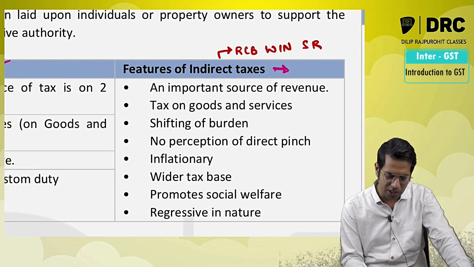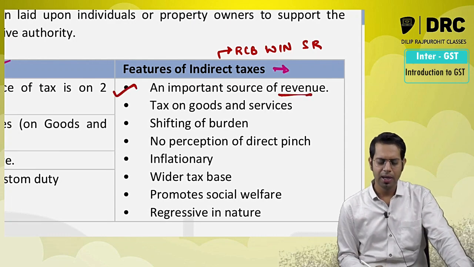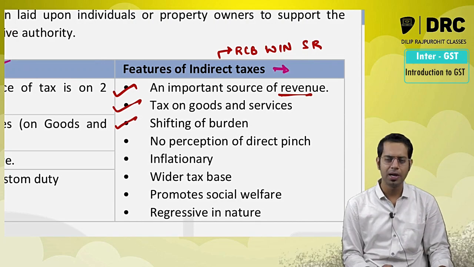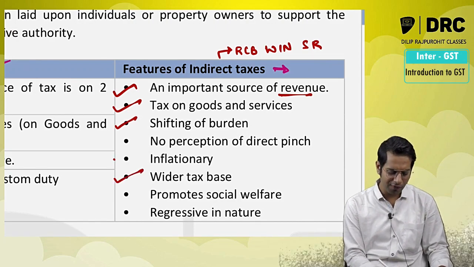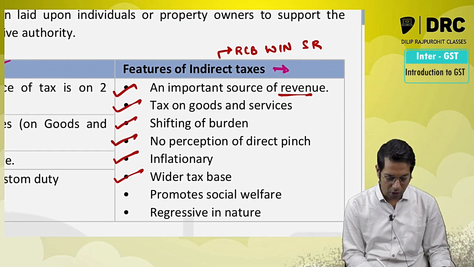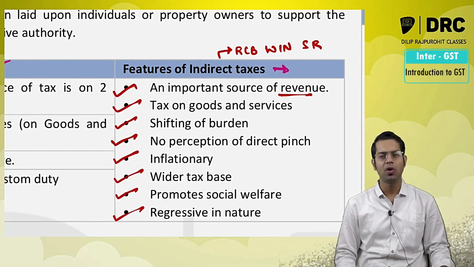RCB: R for important source of revenue to the government. C for taxes on commodities and services. B for shifting of burden. W for wider tax base. I for inflationary nature. N for no perception of direct pinch. And S for promotes social welfare. R for regressive in nature.